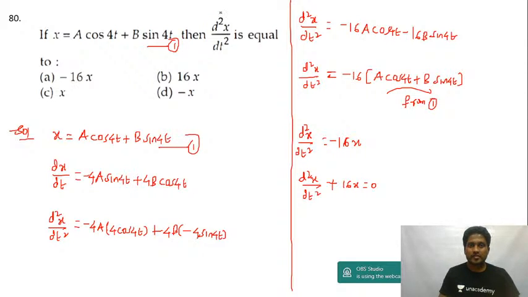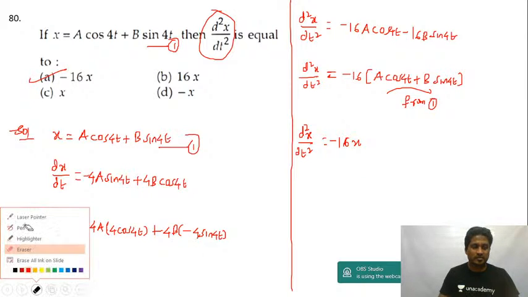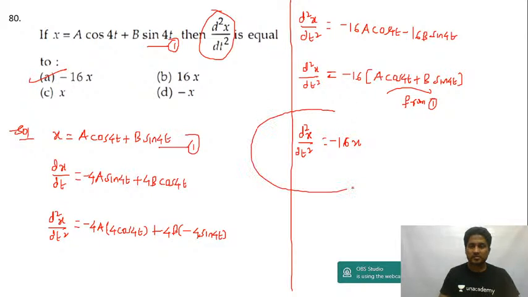Or what's the value of the double derivative? The double derivative is equal to minus 16x. You can stop here itself, this step is not required. Stop here itself. That's equal to minus 16x. This itself is the answer. Okay, let's move to the next question, guys.